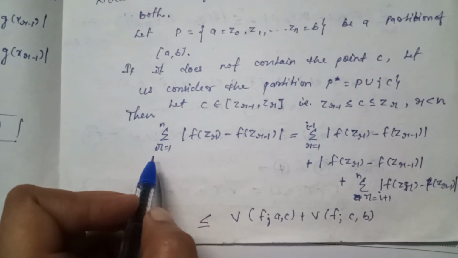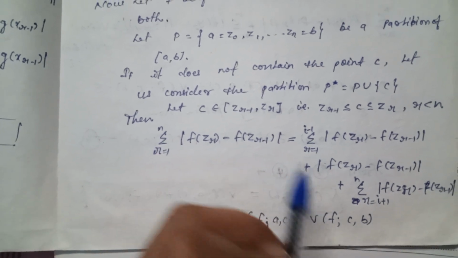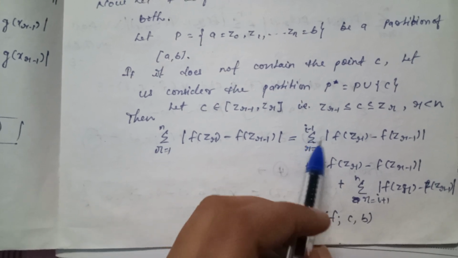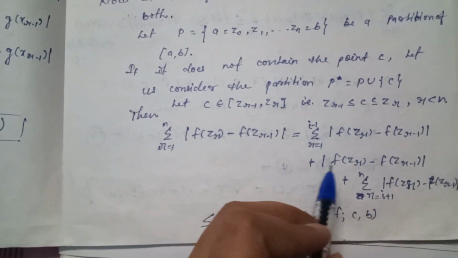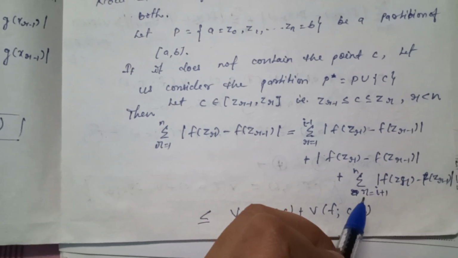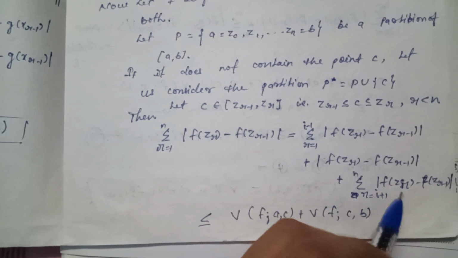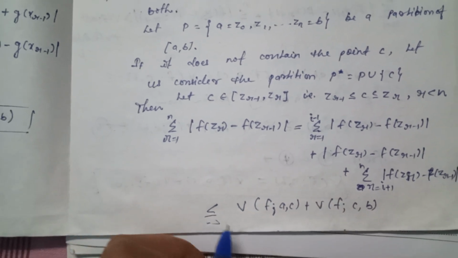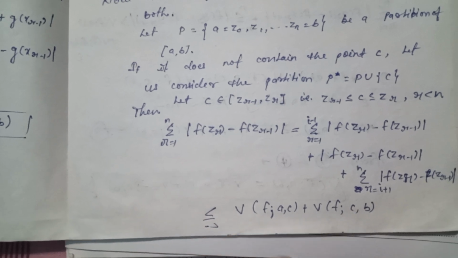Then summation over r = 1 to n of |f(z_r) − f(z_{r−1})| is equal to summation over r = 1 to i − 1 of |f(z_r) − f(z_{r−1})| plus |f(z_i) − f(z_{i−1})| plus summation over r = i + 1 to n of |f(z_r) − f(z_{r−1})|, which is less than or equal to V(f, a, c) plus V(f, c, b).